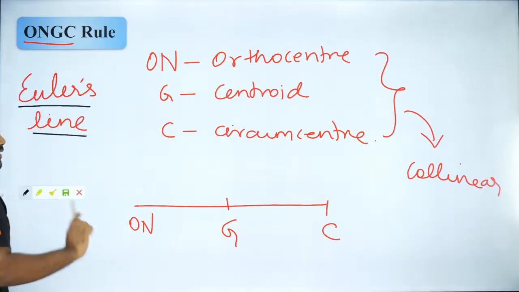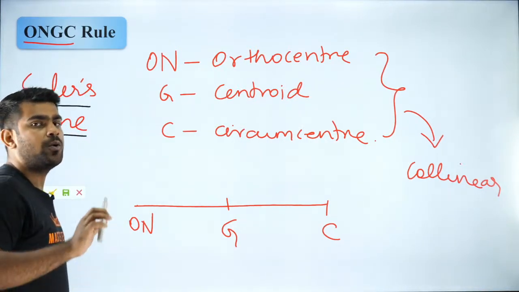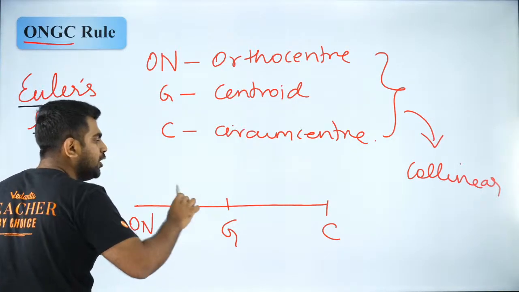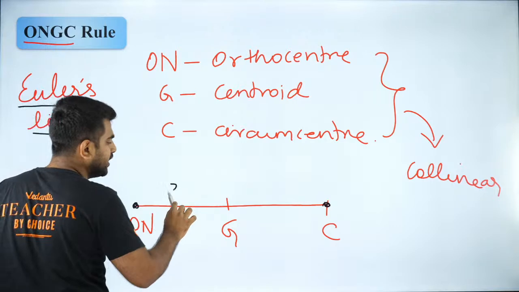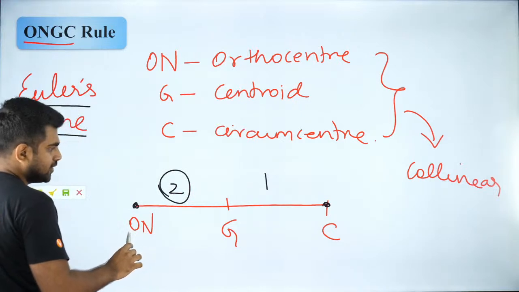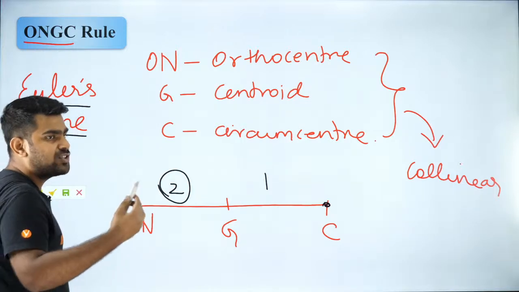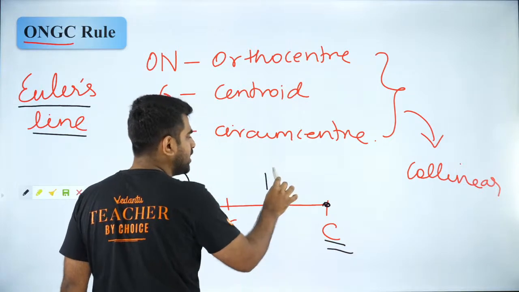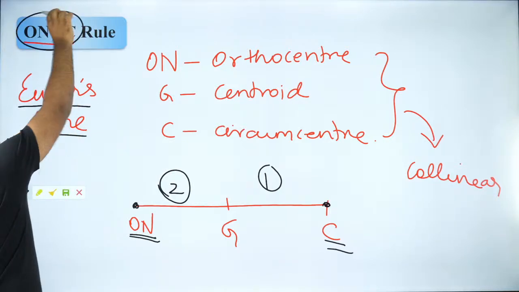No use from this. But what I want you guys to understand, please listen carefully. The centroid will always divide the orthocenter and circumcenter internally in the ratio 2:1. Why 2? Because that is coming from the proof with geometry. The way I want you to remember it, ON has 2 letters, so 2. C has only 1 letter, so 1. That's it. That is the easiest way to remember. That is why it is called the ONGC rule.